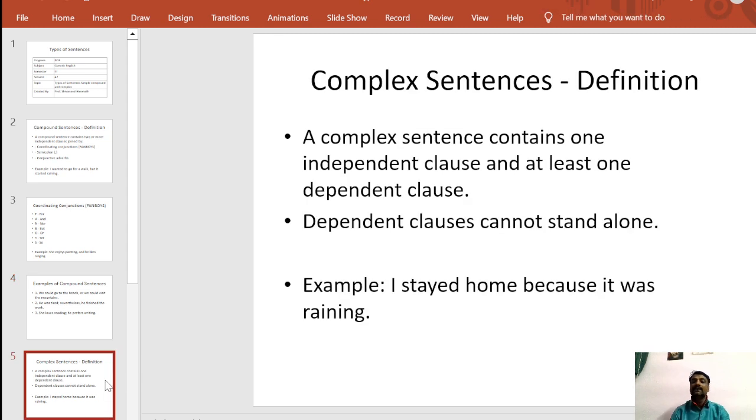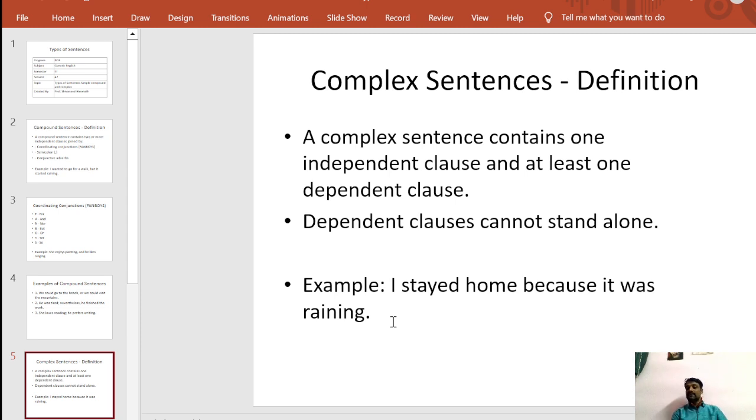The next type of sentence we are going to discuss is the complex sentence. Let us see the definition. A complex sentence contains one independent clause and at least one dependent clause. Here you have to observe that a dependent clause will not give any clear idea unless it is joined to an independent clause. This is why it is called a complex sentence. So dependent clauses cannot stand alone. For example, "I stayed home because it was raining."